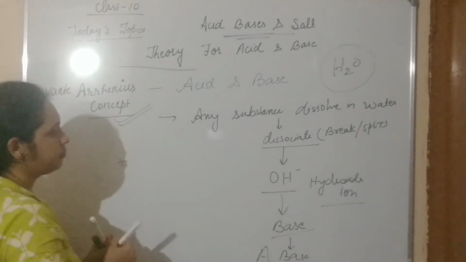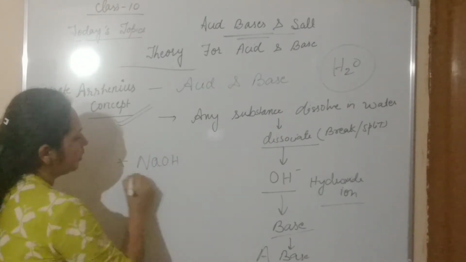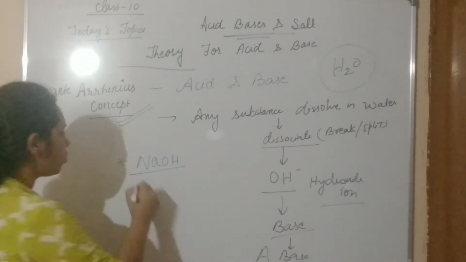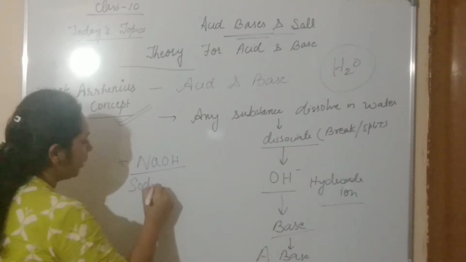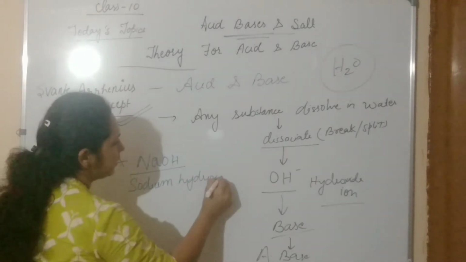NaOH, what is it? It is called sodium hydroxide.